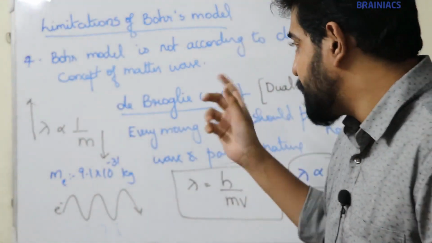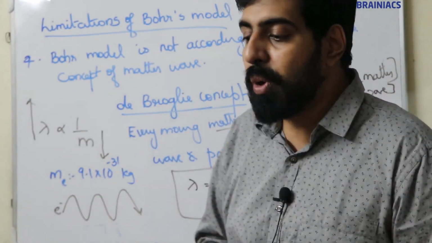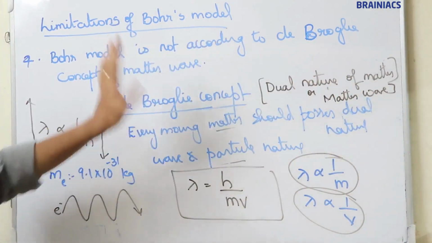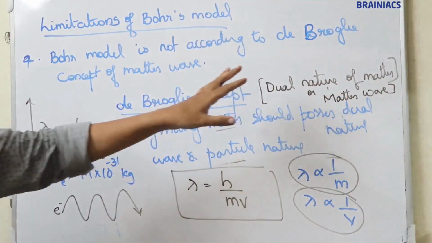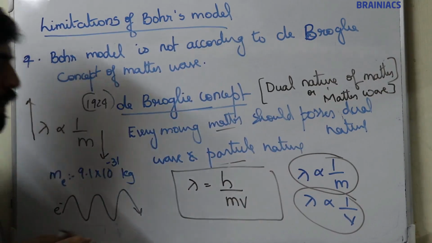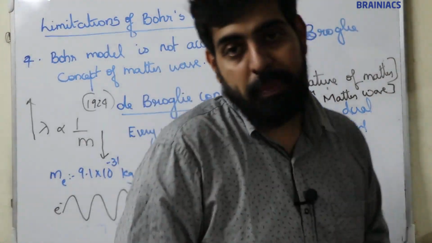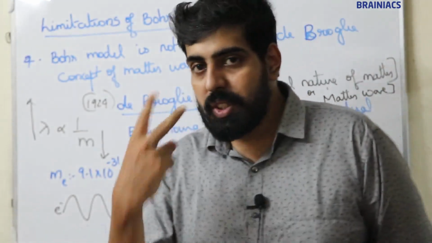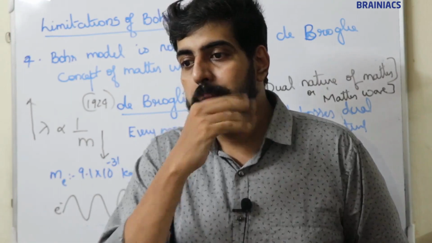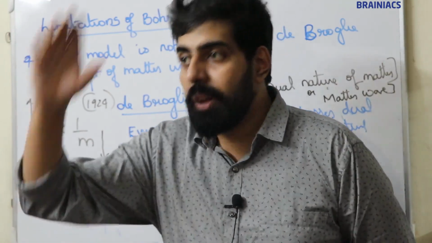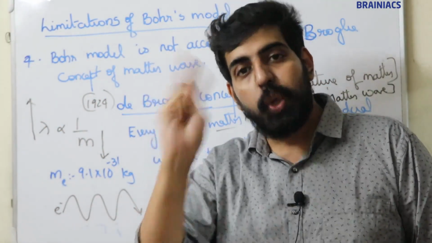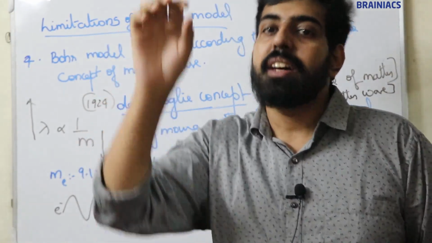Okay, so I'll explain once more. According to de Broglie, he proposed a theory. That theory is known as de Broglie concept of matter wave, or dual nature of matter. This theory was proposed in the year 1924. Now, according to de Broglie, light possesses dual nature, wave nature and particle nature. We have already discussed this before in Planck's quantum theory. So, like light, every moving matter possesses dual nature, wave nature and particle nature.